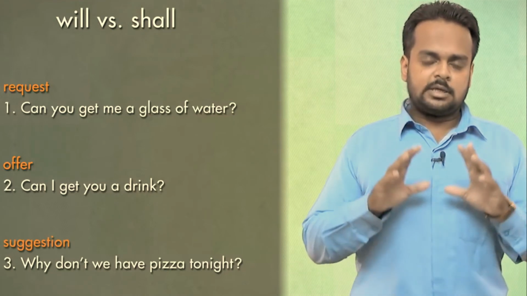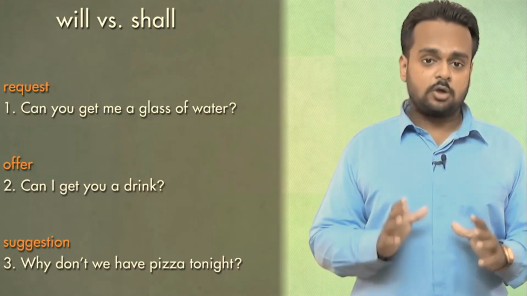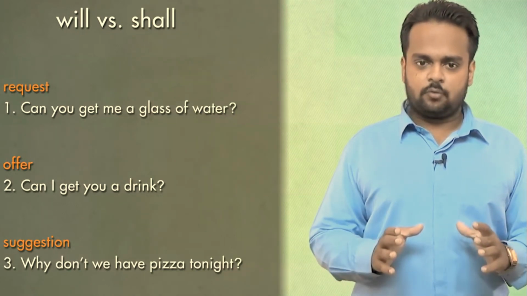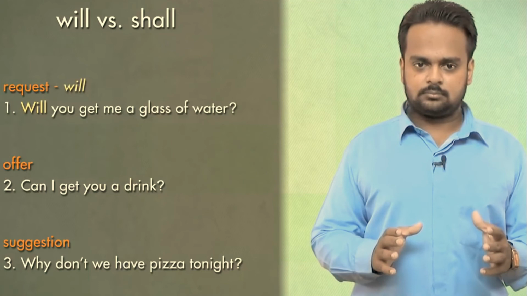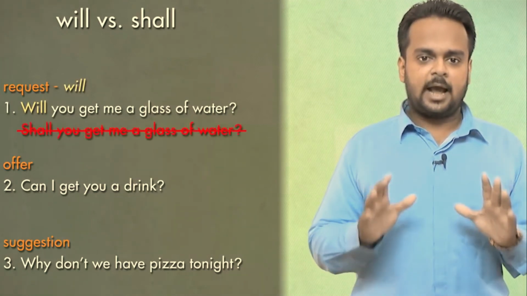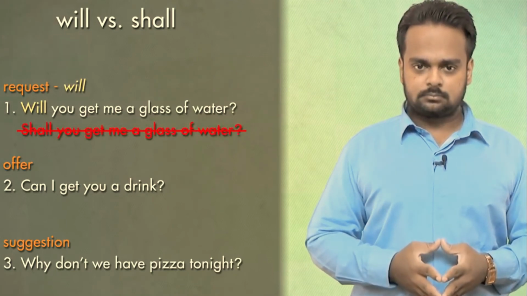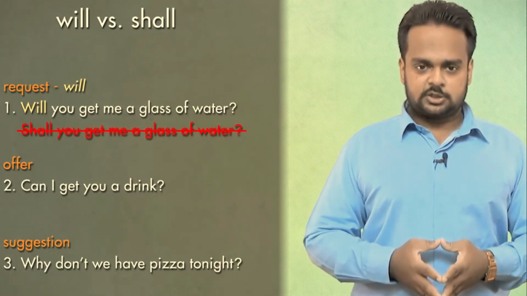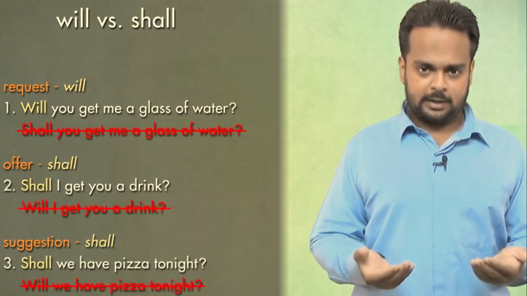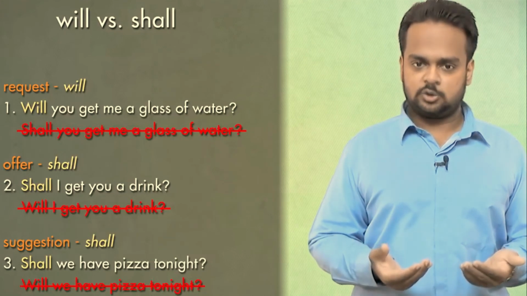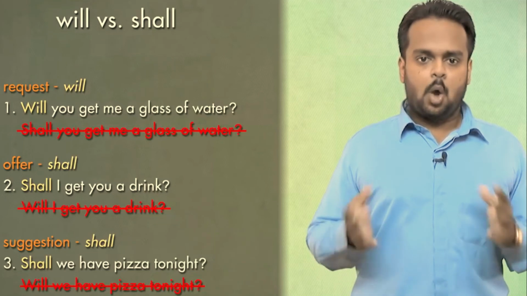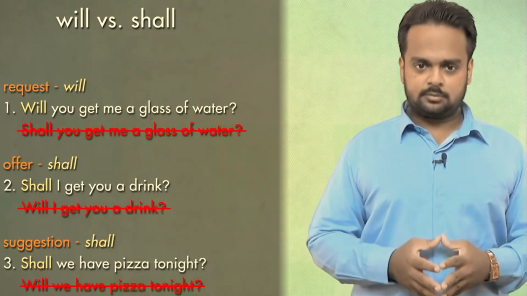These are all perfectly normal sentences, but you can also make them using will and shall. The rule is that for requests, you need to use will. You have to say, will you get me a glass of water? You cannot say, shall you get me a glass of water? To make offers or suggestions, you need to use shall. So, shall I get you a drink is correct, but will I get you a drink is wrong. In the same way, shall we have pizza tonight is correct, but will we have pizza tonight is wrong.